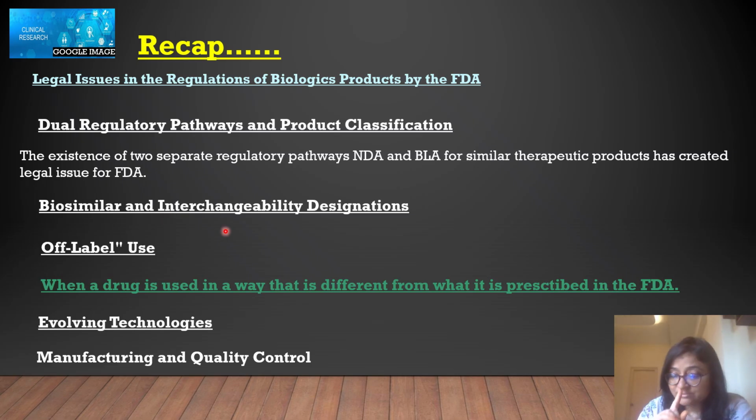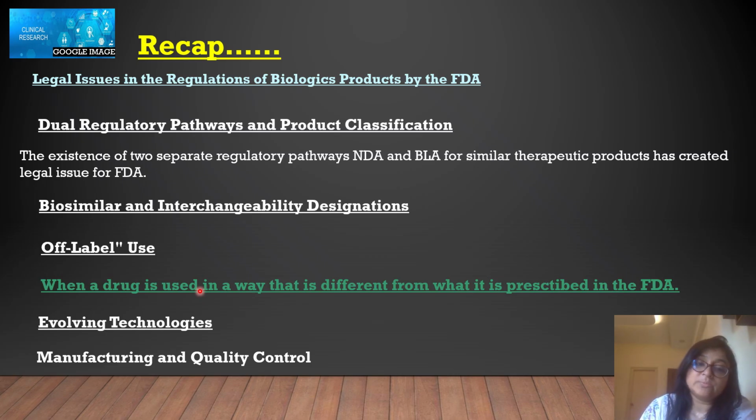So basically we have seen what off-label use is. Off-label use is when a drug is used in a way that is different from what is prescribed in the FDA. When a drug comes to the market, it comes with the indication of use, like how many ml or how many times, or how many ml for pediatrics or how many ml for adults.